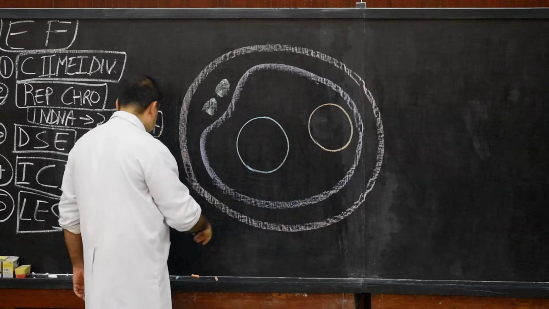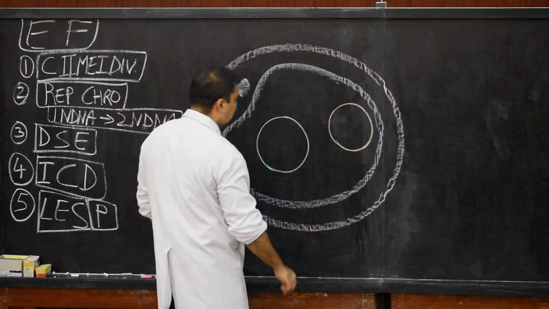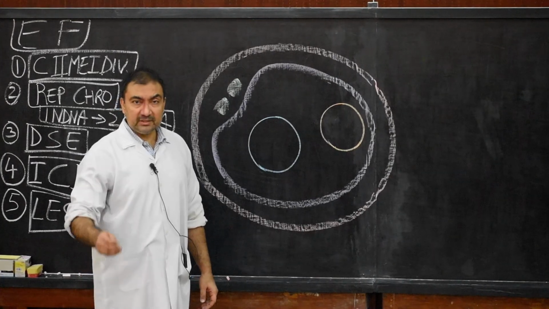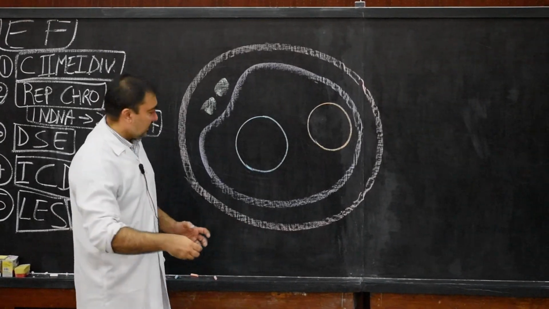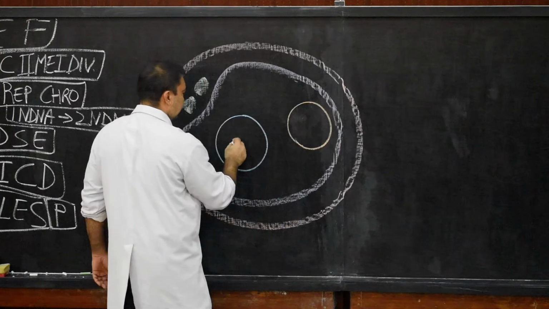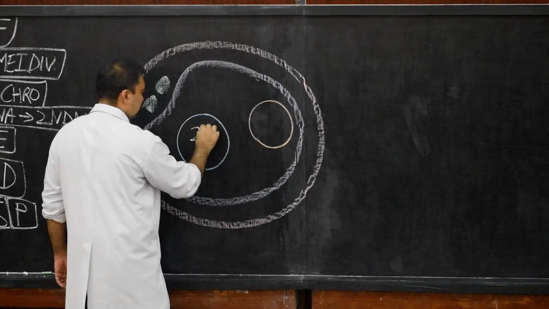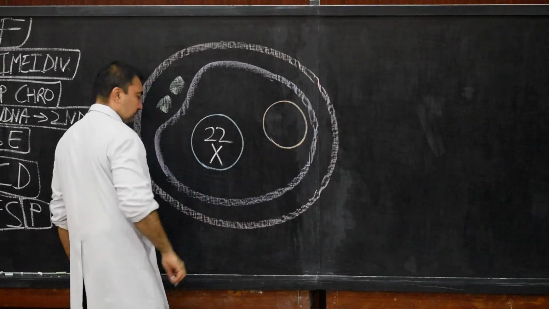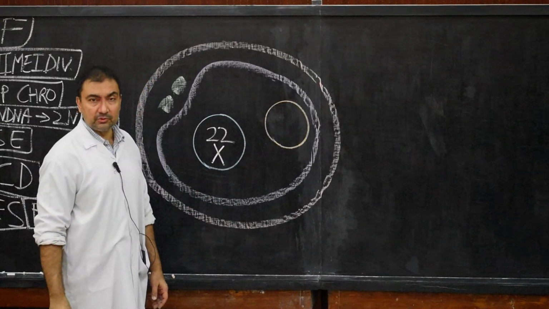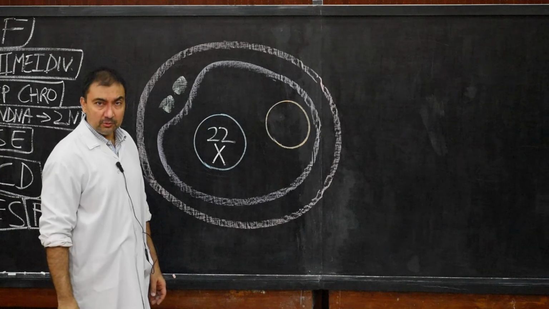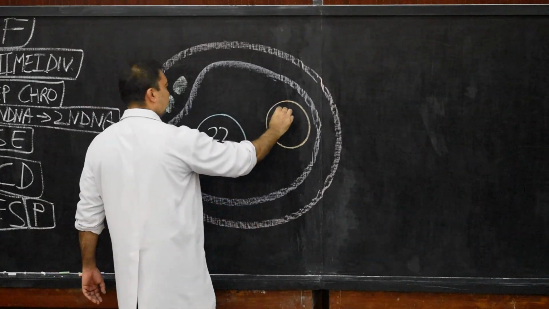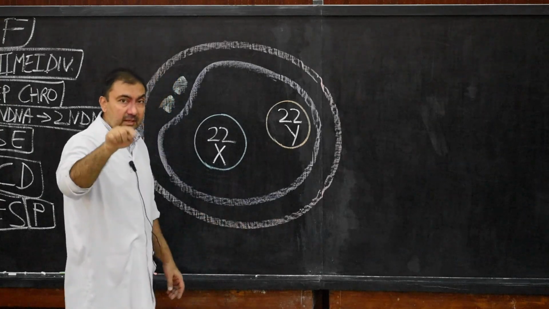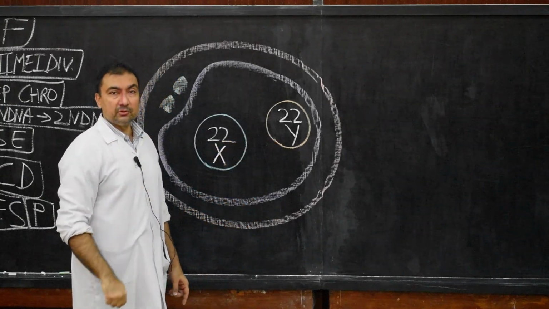Each of these two structures will carry haploid chromosomes. In total there will be 23 in each of them, containing 22 autosomes and 1 X chromosome. Here also they will contain 22 and 1 Y chromosome, or it may be an X chromosome also.